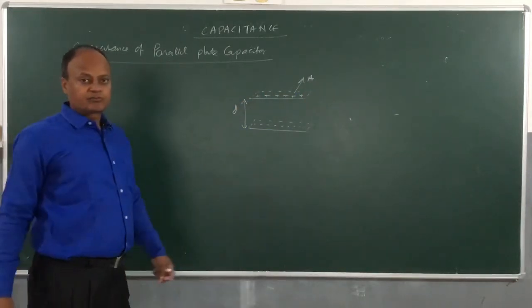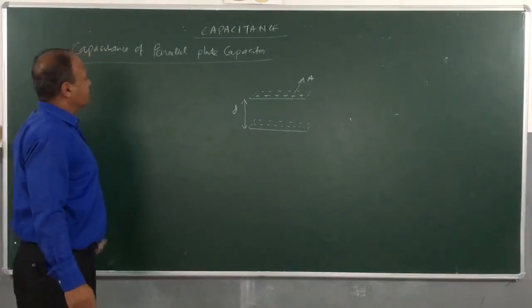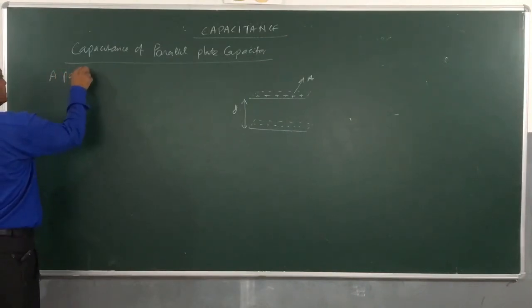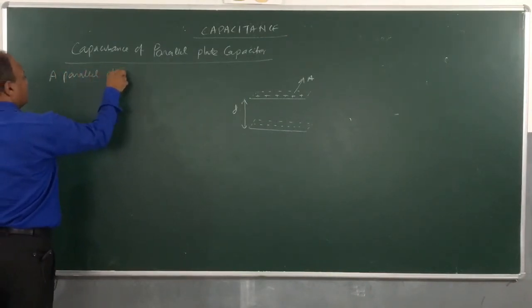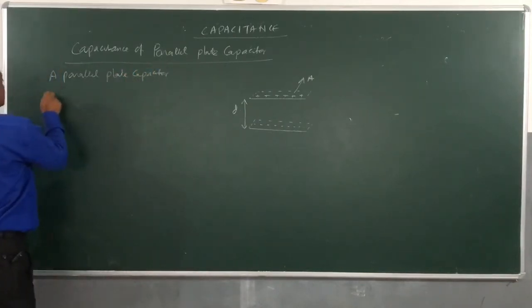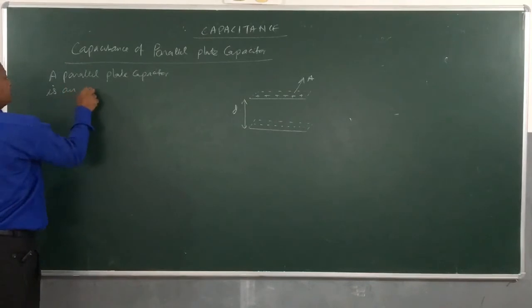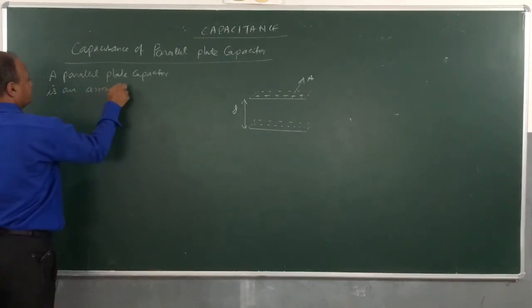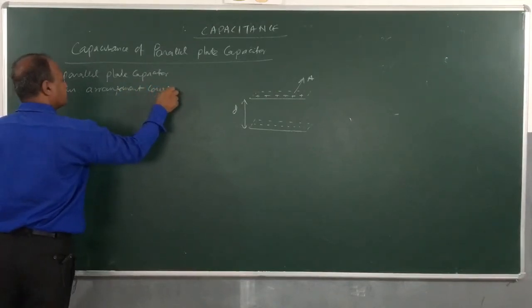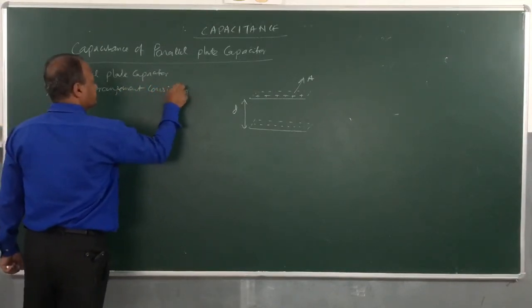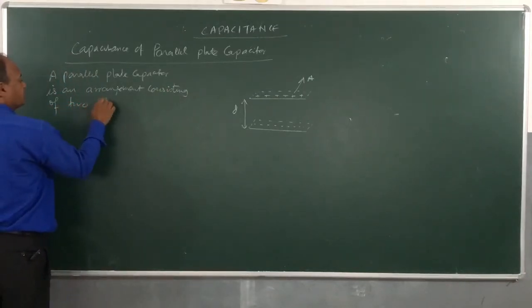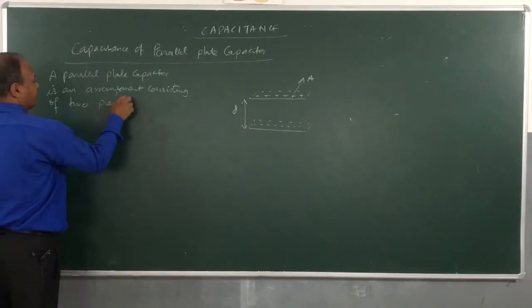A. Right? So what is a parallel plate capacitor? A parallel plate capacitor is an arrangement consisting of two parallel plates.